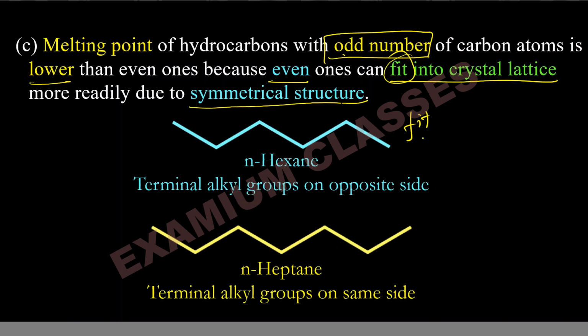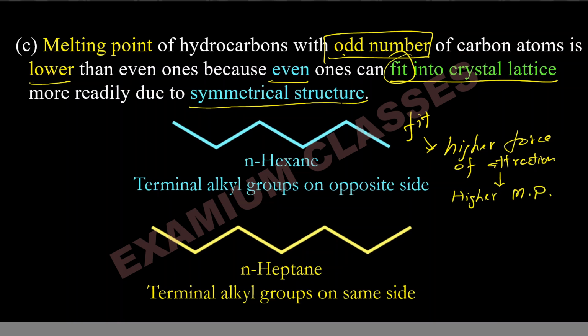So they fit readily, higher force of attraction. Higher force of attraction means you will require higher energy to convert them into liquid. So higher melting point. The reverse will be the case for heptane. You just need to remember, for the even numbered, obviously for odd numbered, it will be the opposite of that one.